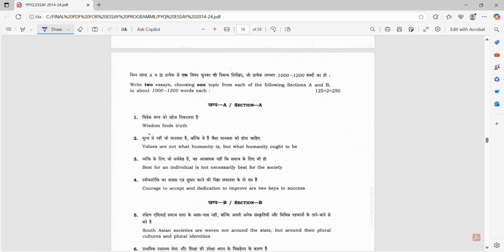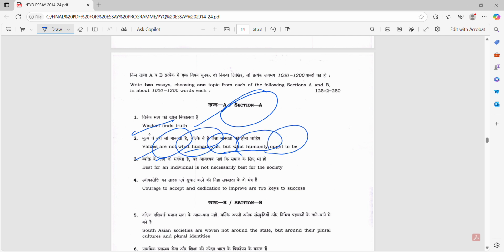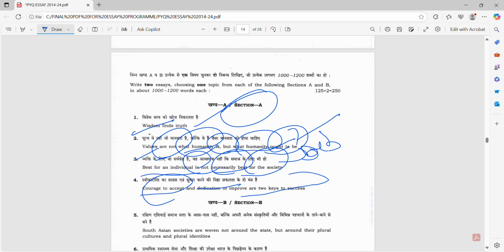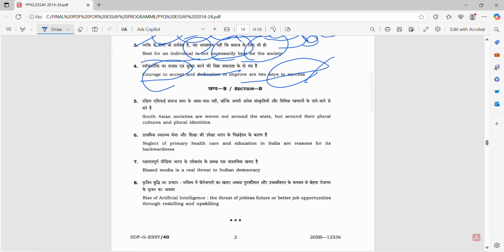The 2019 paper, what have they given? Wisdom finds the truth. This is quotation based. Values are not what humanity is, but what humanity ought to be. This is also quotation or a philosophical topic. Best for the individual is not necessarily best for society. This is a debate. Courage to accept and dedication to improve are the two keys to success. Okay, this is also an assertion based question.